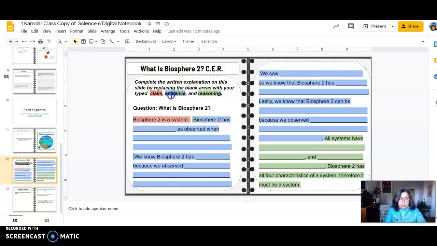Directions are right here, and I believe there might be a voice recording for you also in your notebook that explains what you need to do. But basically, you're going to complete the written explanation on this slide by replacing the blank areas with your typed claim, evidence, and reasoning. So the question is, what is Biosphere 2? Biosphere 2 is a system. It's already given you the claim. Then in the blue section you're going to provide the evidence for us.